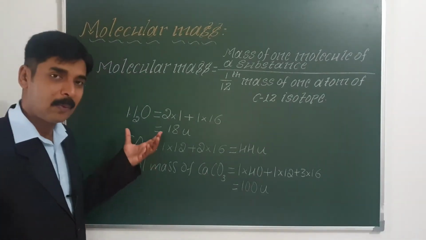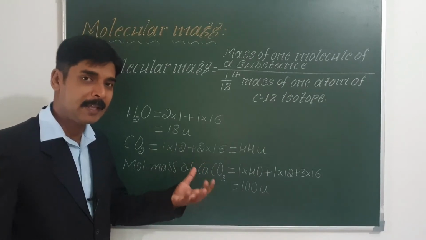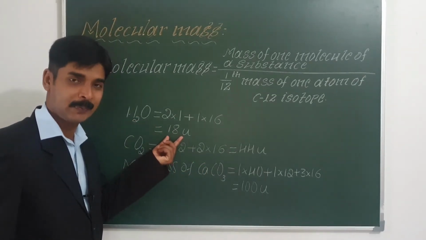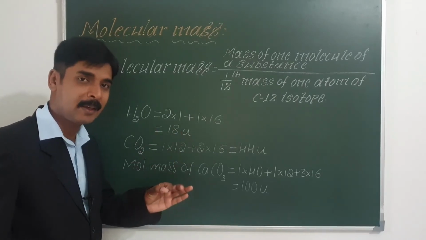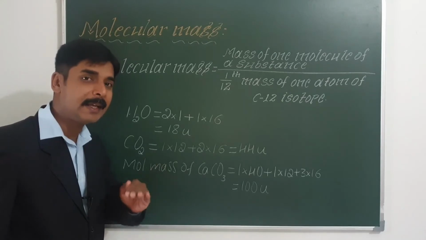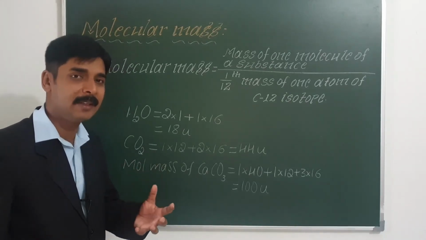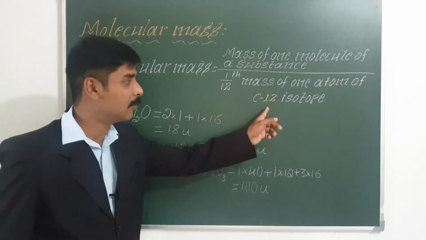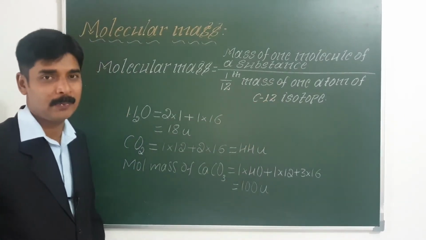Now, what do you mean by the statement that the molecular mass of water is 18 u? It means that one molecule of water is 18 times heavier compared to 1/12th the mass of one atom of carbon-12 isotope.